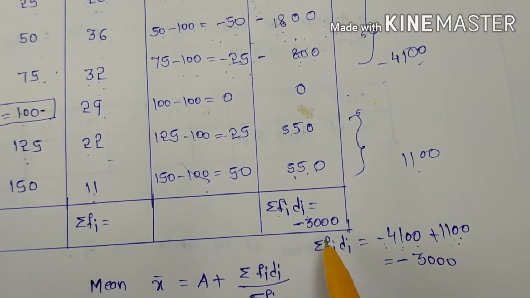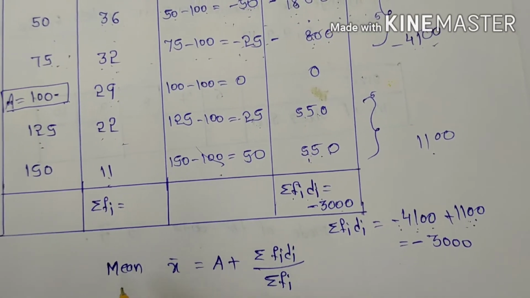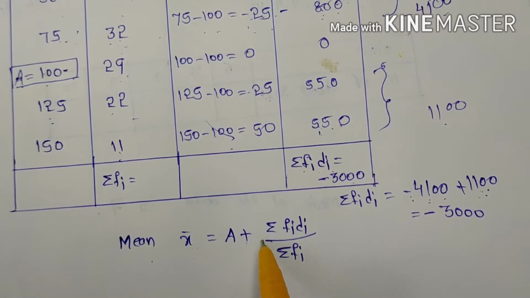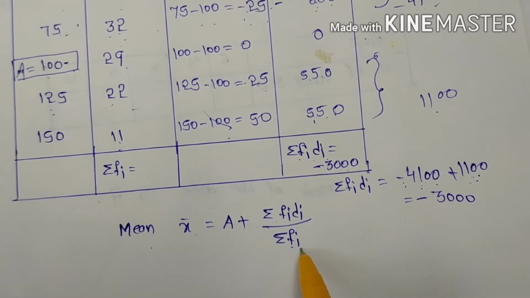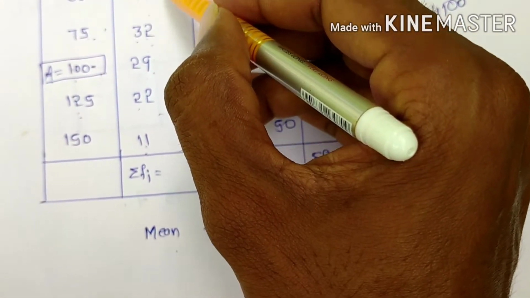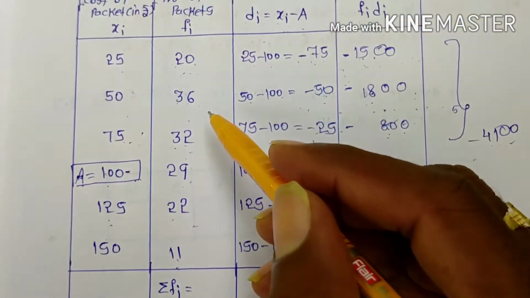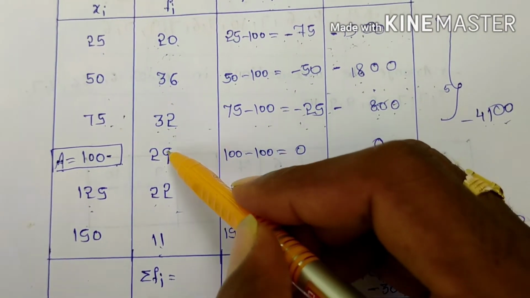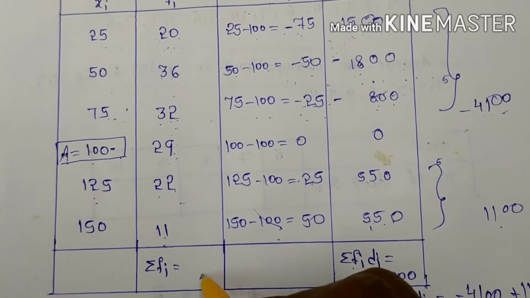That is, sigma fi di is how much? Minus 3000. In the similar way, see here, the mean formula is x bar equals a plus sigma fi di by sigma fi. That means we have to find the sigma fi value, so I will find the sum of the values. 6 plus 2, 8, 8 plus 9, 17 plus 2, 19 plus 1, 20.